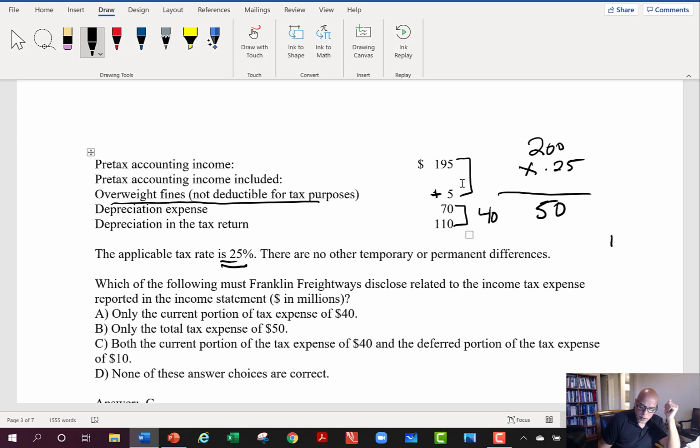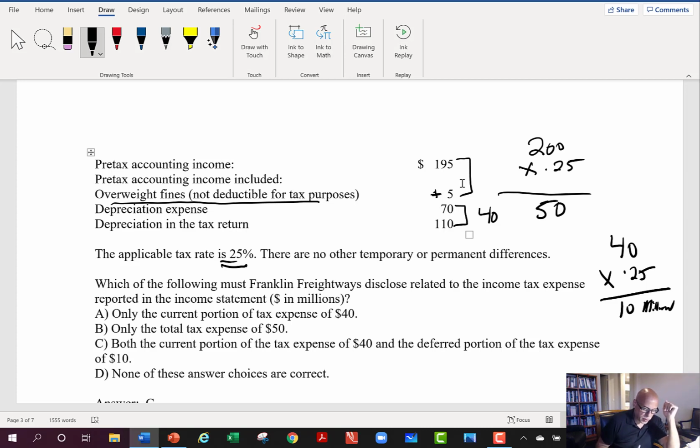So if you took 40 million more on the tax return and you have a 0.25 tax rate, that means I've got a 10 million. Okay, I'm just going to write in the million, I guess, here. I've got a 10 million deferred tax liability because later on, I'm not going to be able to take that as a deduction, and I'm going to have to send a check to the IRS on that, right?